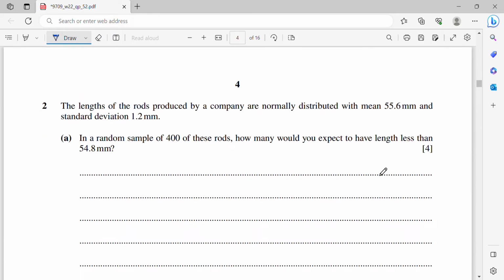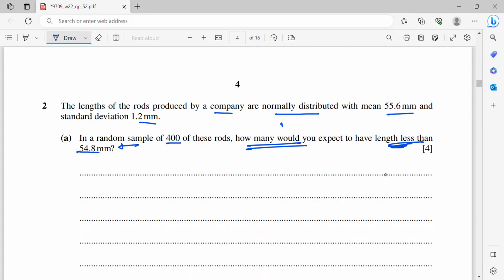Okay, so now let's move on to question 2. The lengths of the rods produced by a company are normally distributed with mean 55.6 millimeters and standard deviation 1.2 millimeters. In a sample of 400 of these rods, how many would you expect to have length less than 54.8 millimeters? Before you count how many of them have this length, I need to calculate the probability of the length being less than this value first.